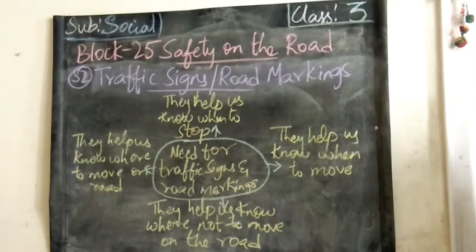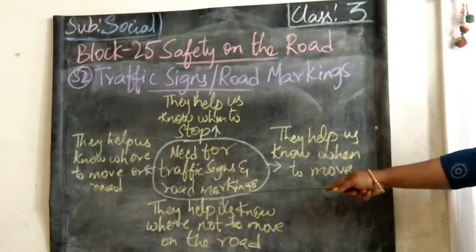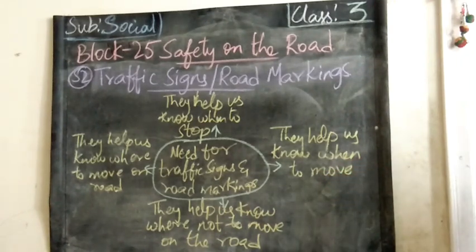Sometimes on the road, when the traffic lights are not working, people will not know which time to move, or which direction the vehicle should move, with four sides, four directions, and they will get confused. So traffic signs, traffic signals and road markings are very important to prevent confusion, road accidents and traffic jams, children.